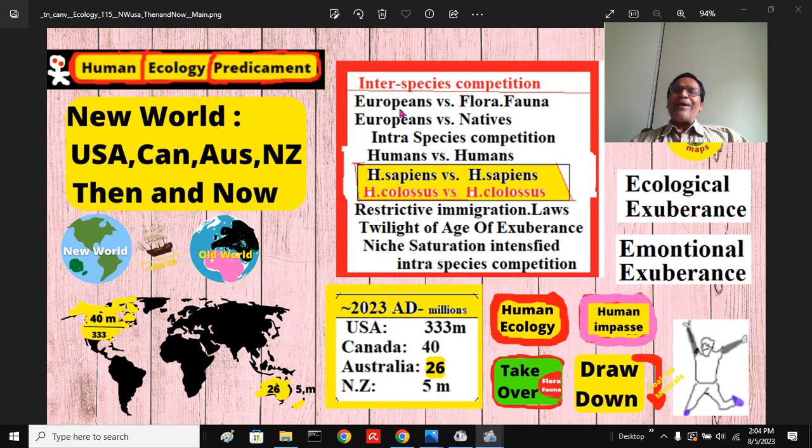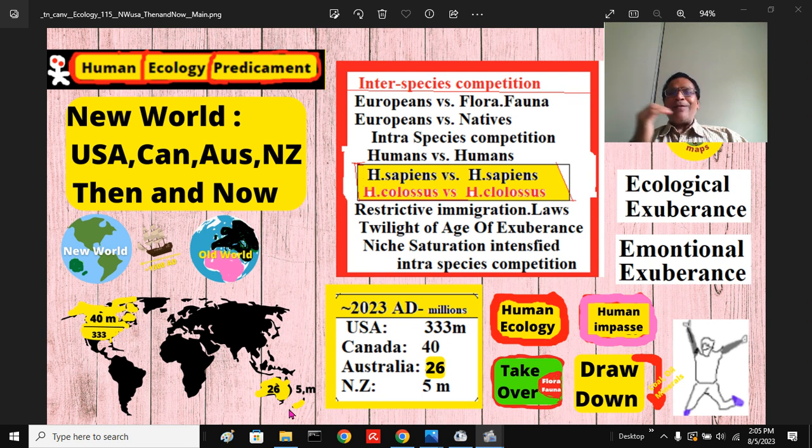Competition at that time was interspecific. Of course, they found a few local natives called Red Indians or Amerindians or Aborigines in Australia, Maoris in New Zealand, but European colonies at that time, due to their religious, political, economic belief system, considered them infra, that means dispensable population or disregardable population.